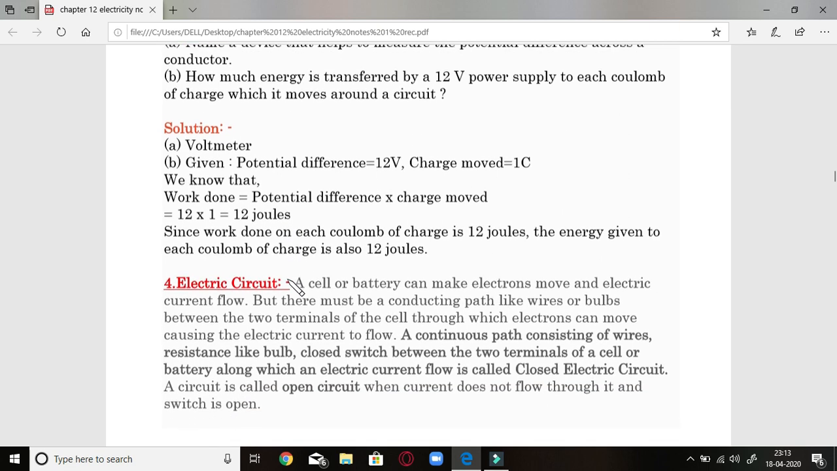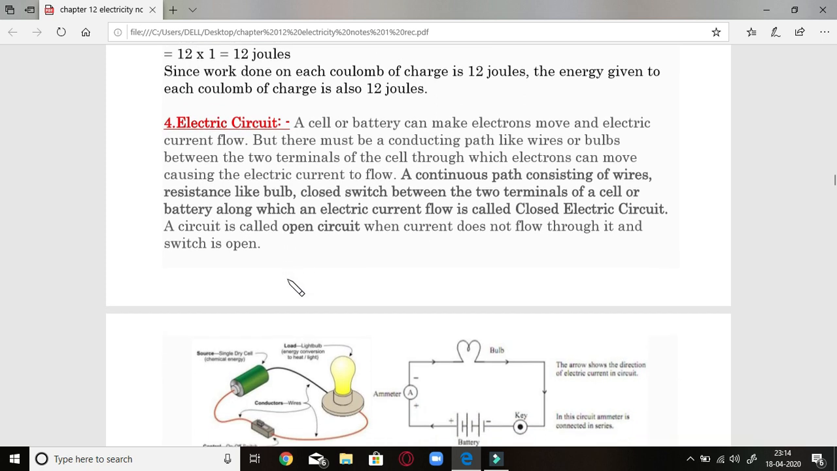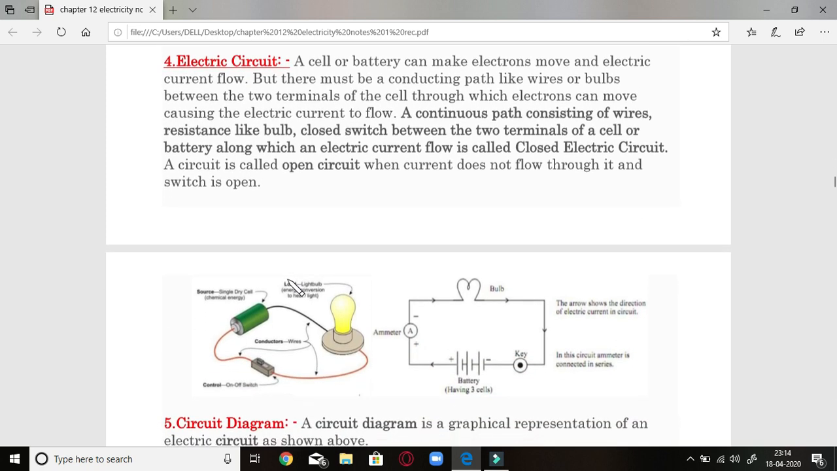So students, we have discussed 3 very important properties of electricity. First is charge, second is current, third is electric potential difference. Now the fourth important thing we are going to talk about, through which the electric current flows, is the electric circuit. A battery or cell can make electrons move and electric current flow. So a battery or cell is the source of electrons in any circuit.